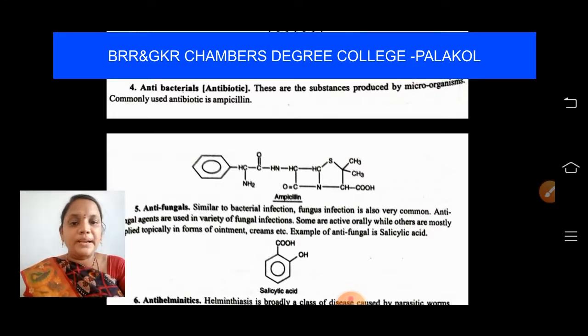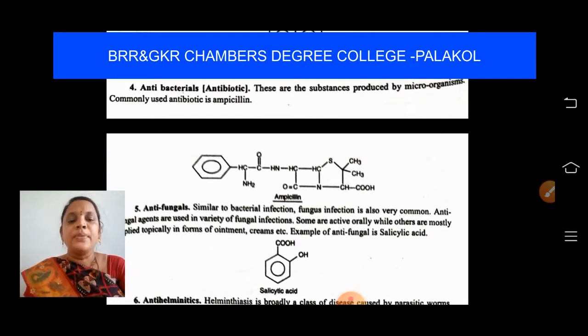But useful microorganisms are the microorganisms which help our body. For example, antibiotics are prepared from that kind of useful bacteria. Okay, the famous one is penicillin. Nowadays we have made a lot of changes in that, and we are using it as ampicillin.